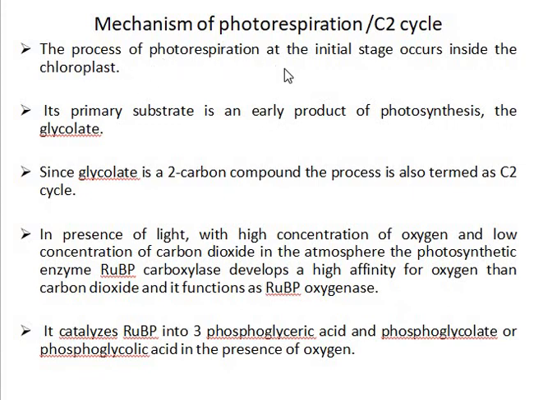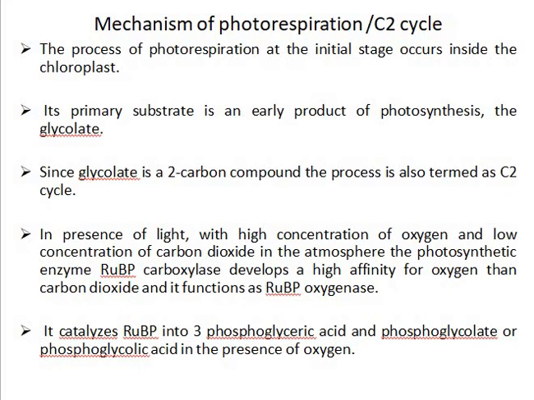The process of photorespiration at initial stage occurs inside the chloroplast. Its primary substrate is an early product of photosynthesis, the glycolate. Since glycolate is a 2-carbon compound, the process is also termed as C2 cycle.